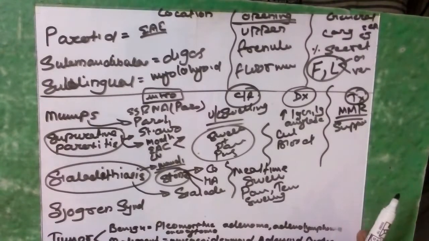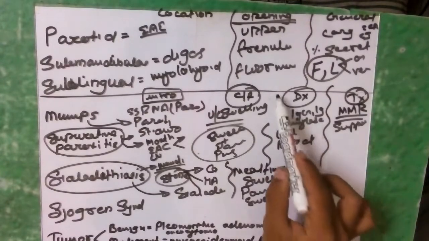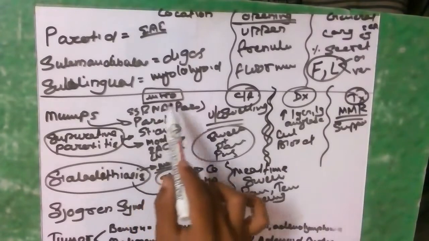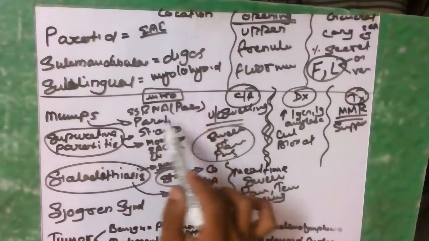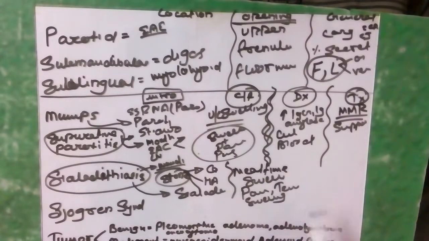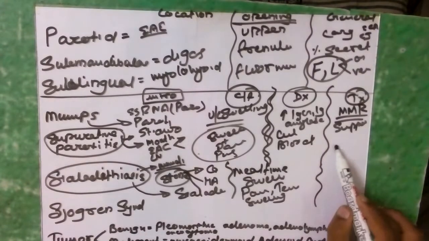Sialoendoscopy is an endoscopy that is utilized to visualize the duct of the salivary gland. So these are the diagnostic procedures. If you know the intro or the cause behind the disease, the diagnostic procedure is very easy. And regarding the treatment of the stone formation, there is no definitive treatment, only conservative treatment is performed.